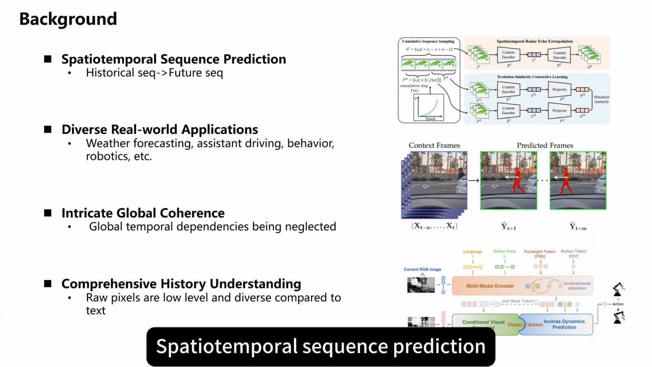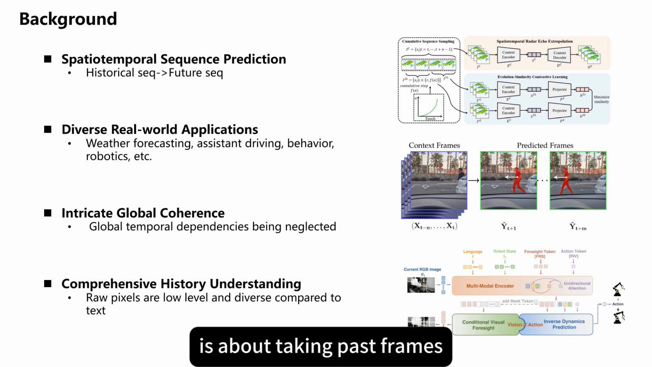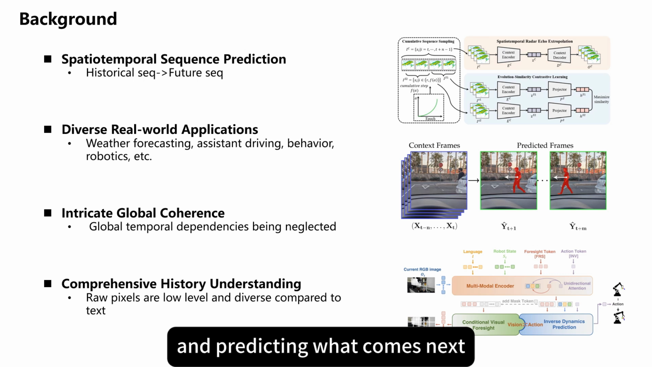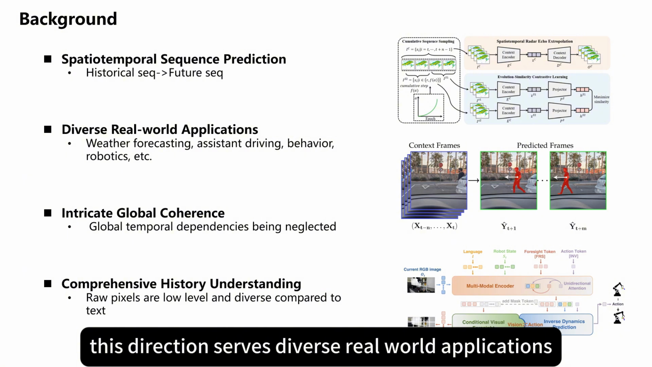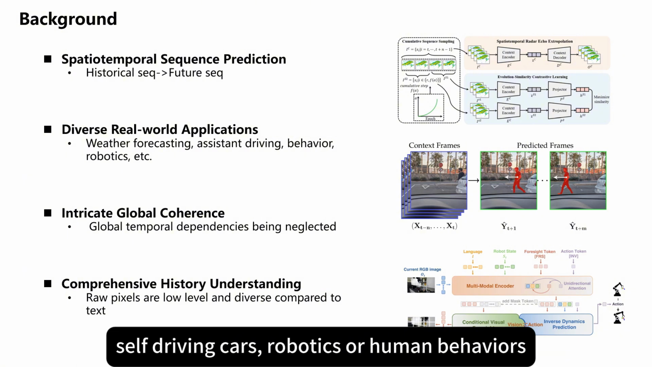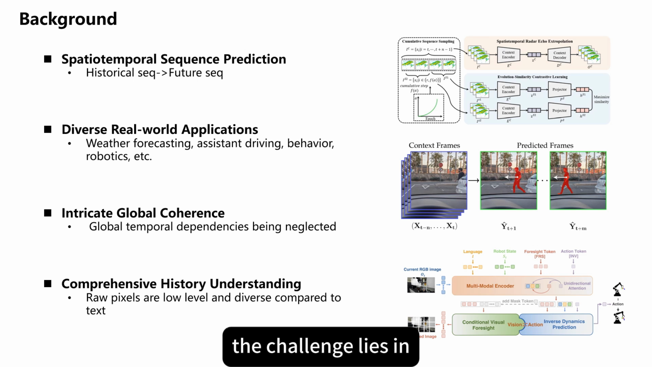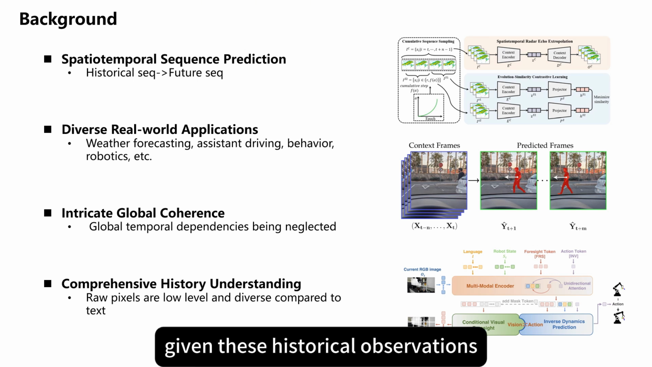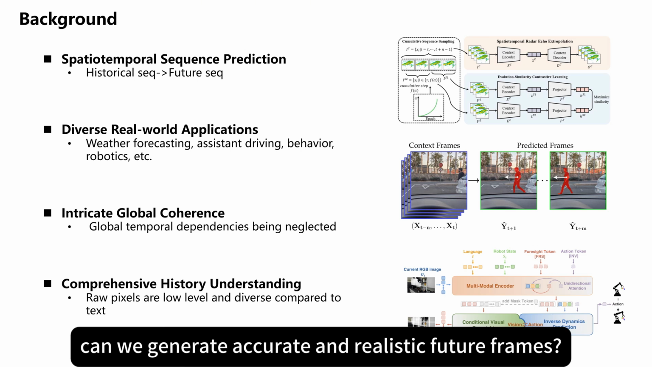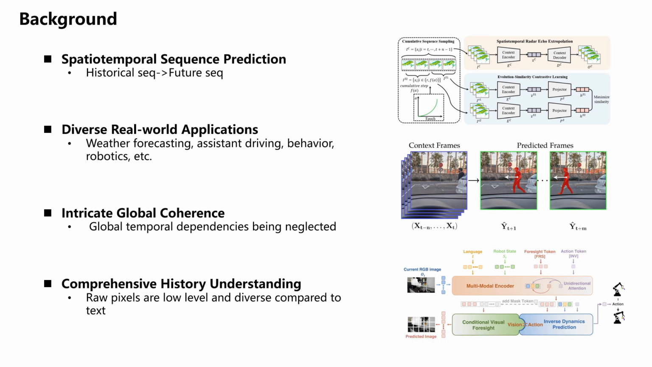Spatiotemporal sequence prediction is about taking past frames and predicting what comes next. This direction serves diverse real-world applications like weather forecasting, self-driving cars, robotics or human behaviors. In this paper, the challenge lies in, given these historical observations, can we generate accurate and realistic future frames?